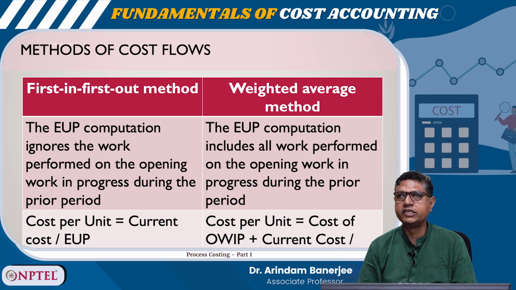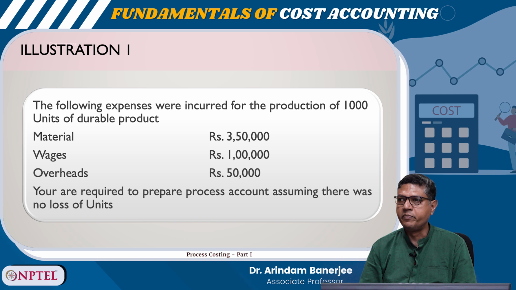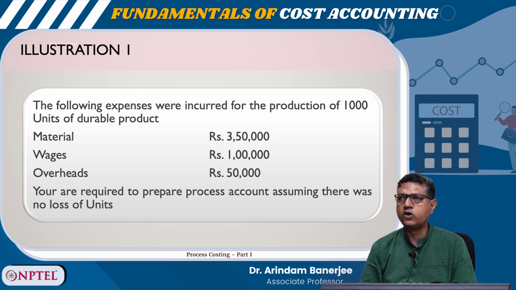So, there is one illustration. The following expenses were incurred for the production of 1000 units of a durable product. Material 3,50,000, wages 1 lakh, overheads 50,000. You are required to prepare the process account assuming there was no loss of units. So, to material it is units 1000, rupees 3,50,000, labor 1 lakh, overhead 50,000, and so it is transferred to finished goods stock, it is transferred 5 lakh total, right.